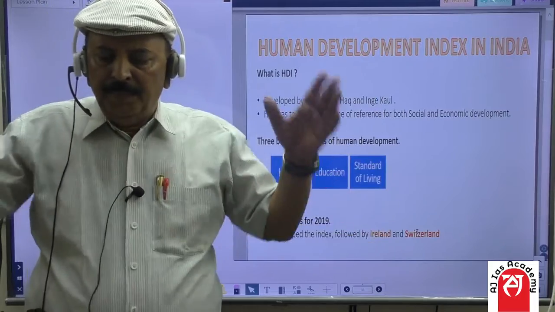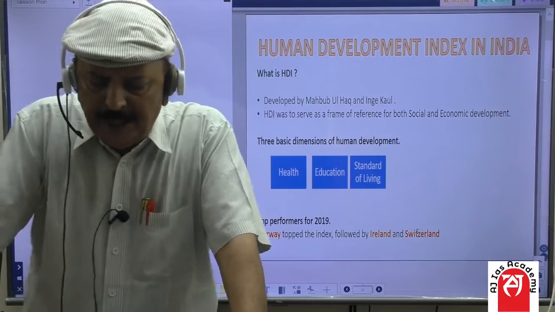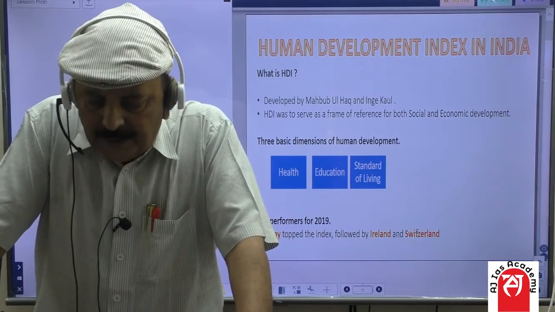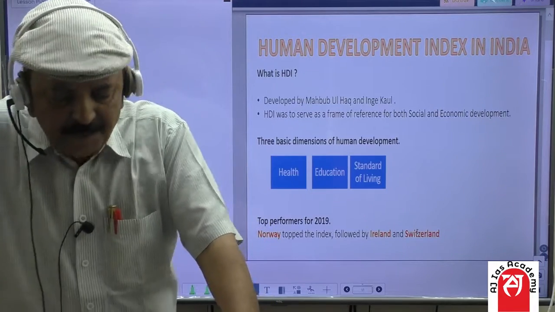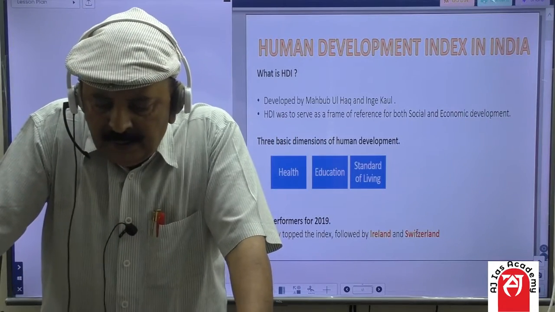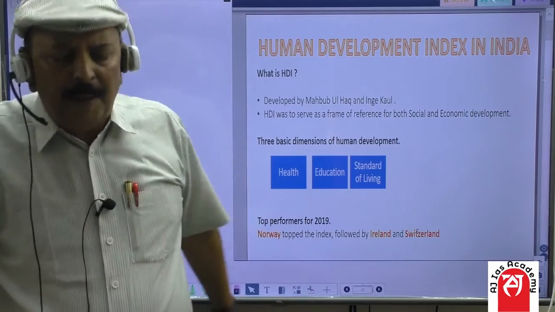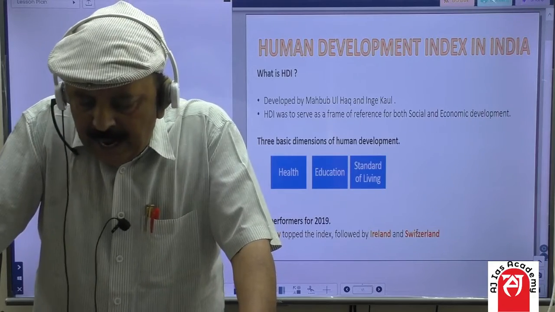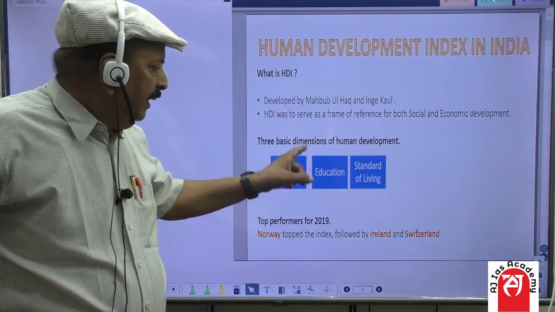One is the mean years of schooling. Mean years of schooling for adults aged 25 years. This is estimated based on educational attainment data from census and survey available in the UNESCO. And second is expected years of schooling. Expected years of schooling, meaning these estimates are based on the enrollment by age at all levels of education and population, and for each level of the education expected years of schooling is 18 years.